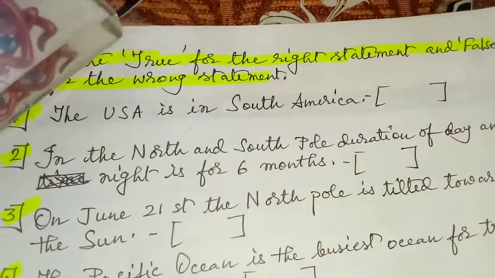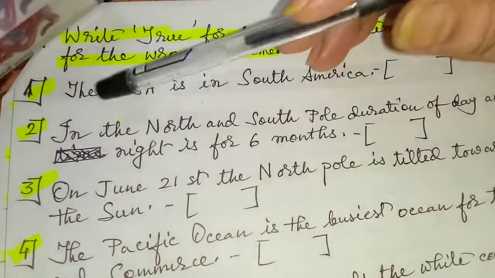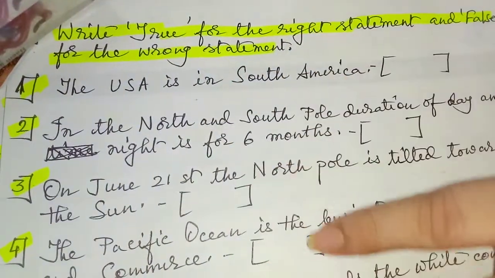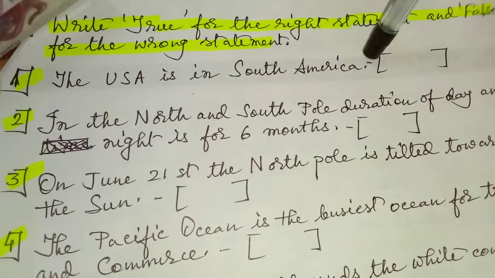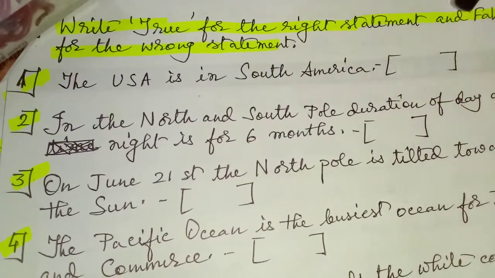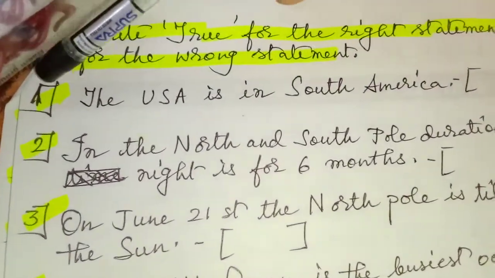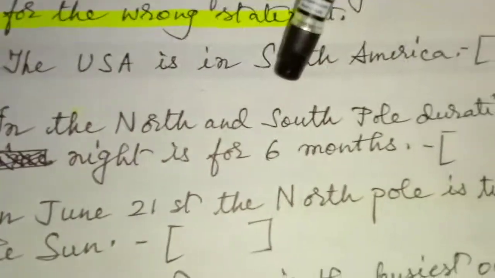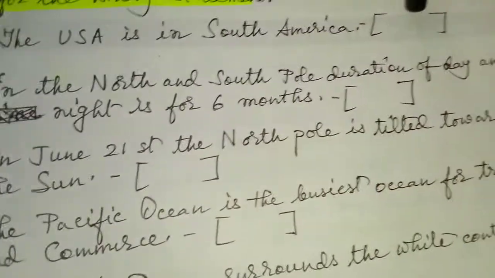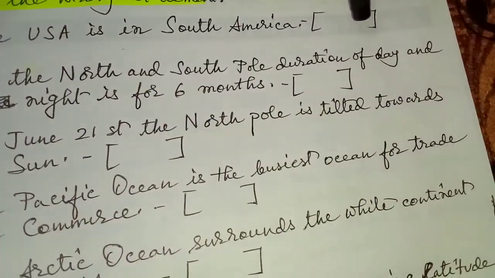And now I'll give you some homework. Just as I gave you before, write true for the right statement and false for the wrong statement. There are 12 such questions. You have to write down true or false. So the first question is, the USA is in South America. You should write true or false.